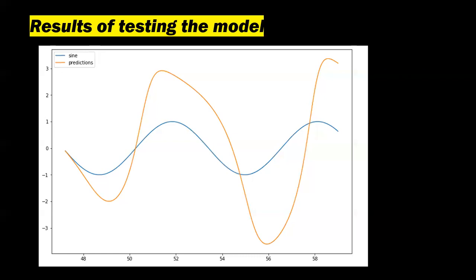Here we can see the results of the model that I have generated. This is the sine wave data that I have generated.